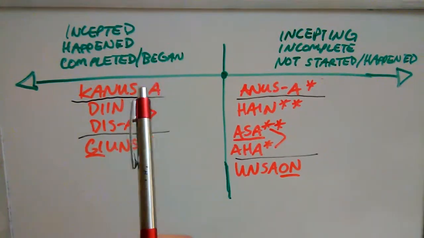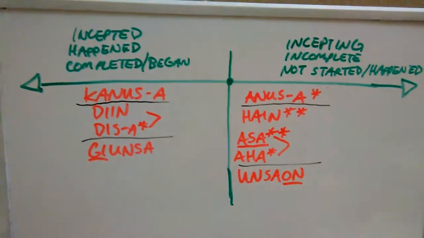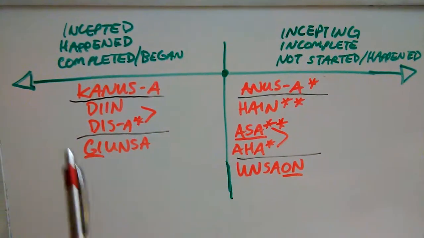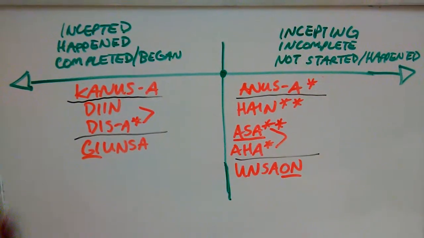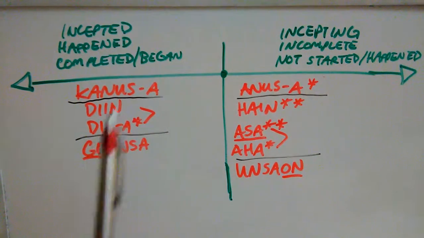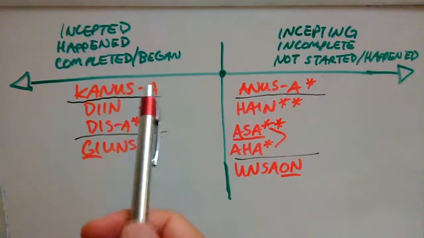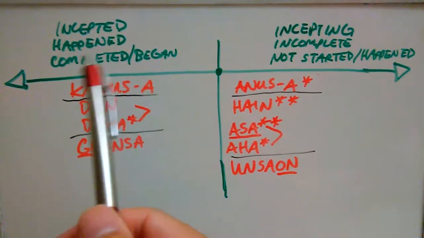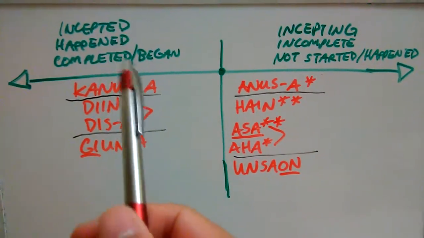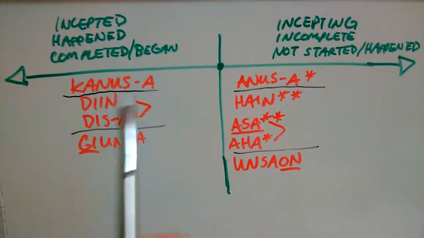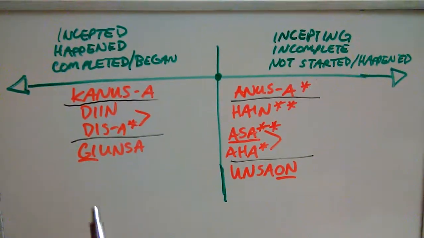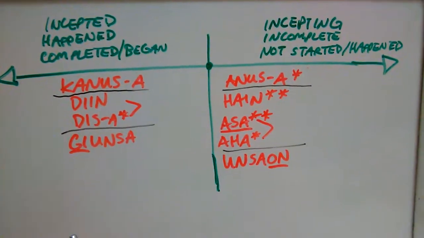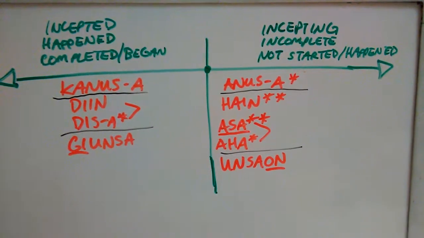Let's begin with the incepted aspect, or the completed aspect. If an action or a verb has already started, we're talking about something that has already been completed or has already begun. We're talking in the incepted aspect, something that already happened and started. We can't go back because the action already started. Here in this column of our timeline, we have three types of interrogatives: kanusa, diin, and giunsa. I will explain each and every one of them, so pay attention.